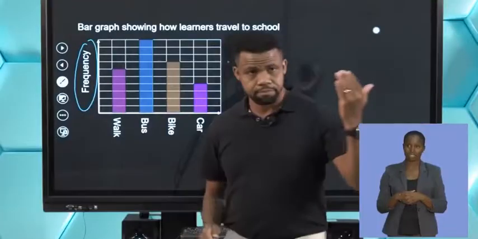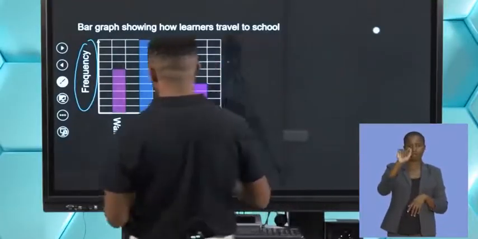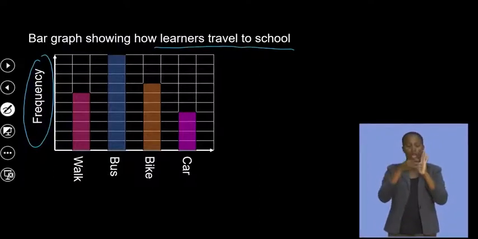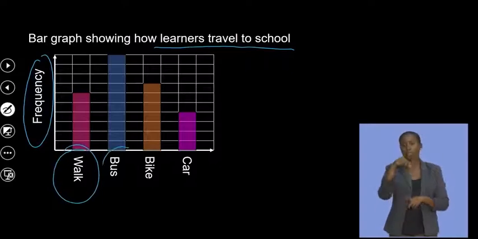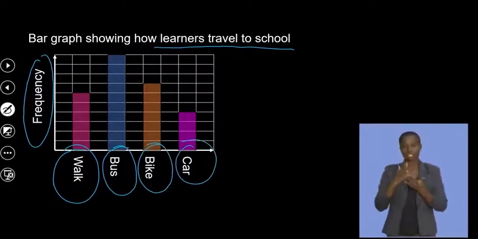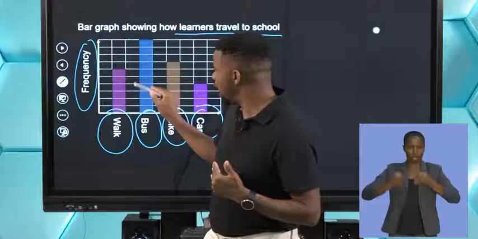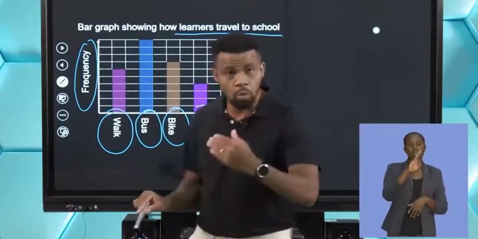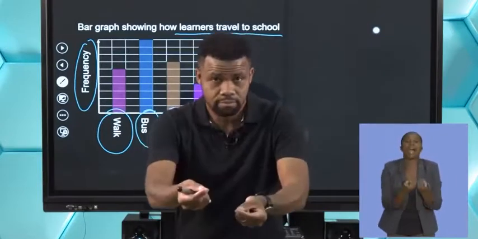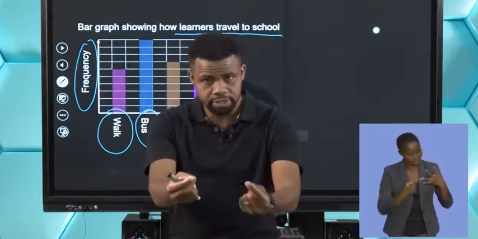If you look at this, we have a bar graph showing how learners travel to school. So this implies learners can walk, take a bus, bike, or car. Frequency will be how many learners walk to school. How many? You count them. So that will be the frequency.